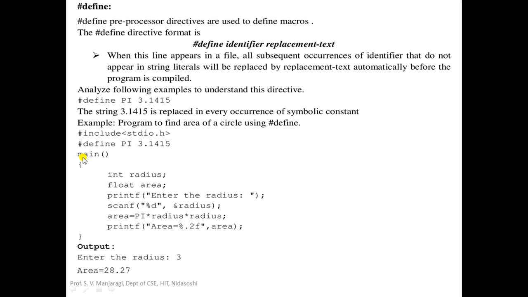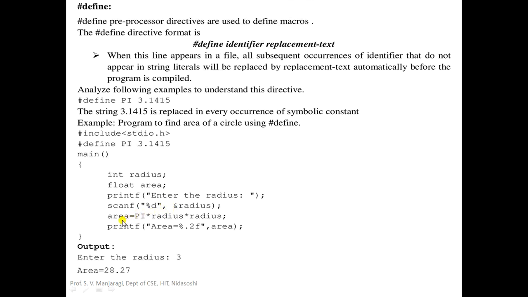And now let us take the main function. Inside the main function, we are declaring certain variables like int radius, float area, and printf. We are printing a message for the user, that is, enter the radius. We read the radius with the help of the scanf statement.